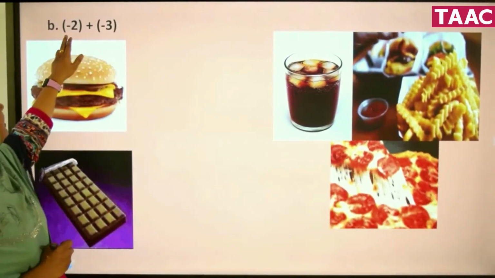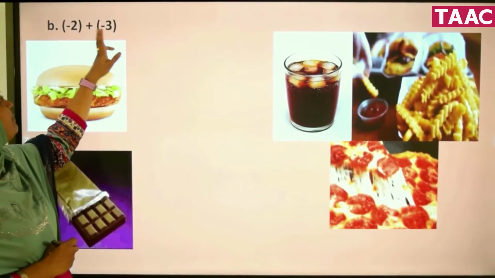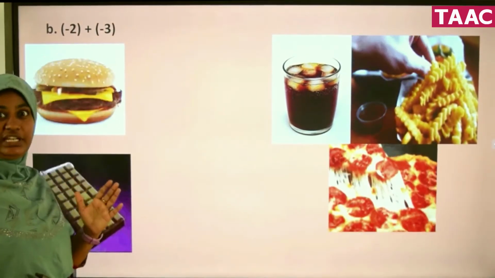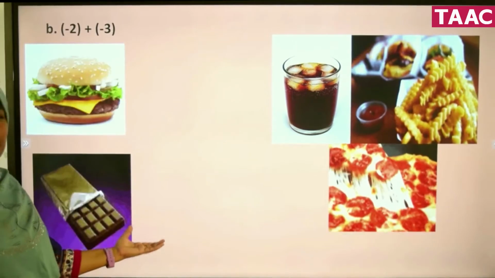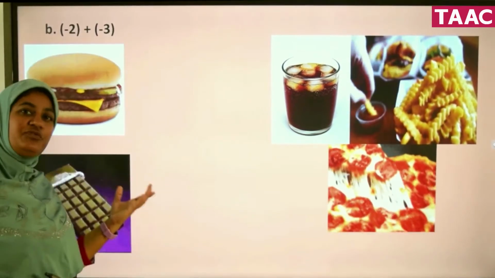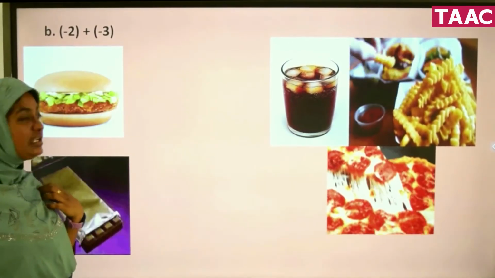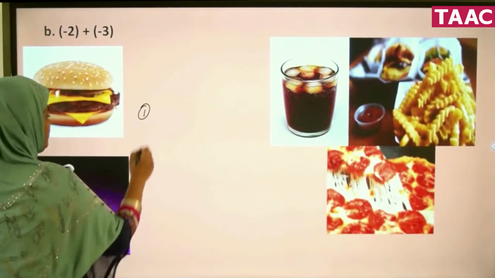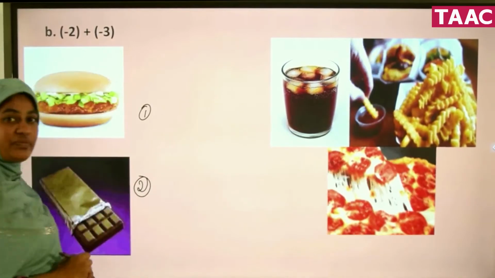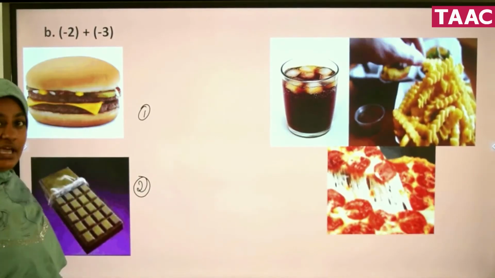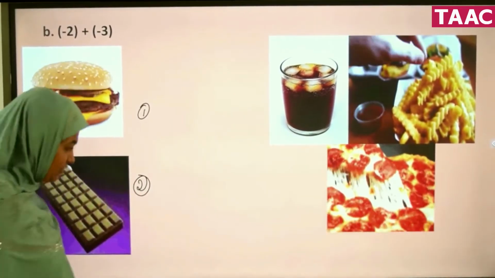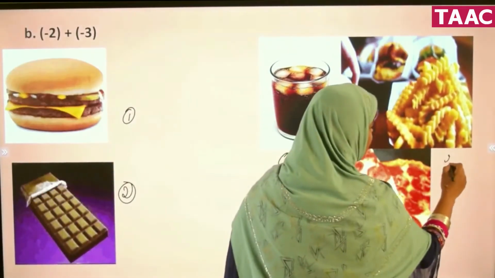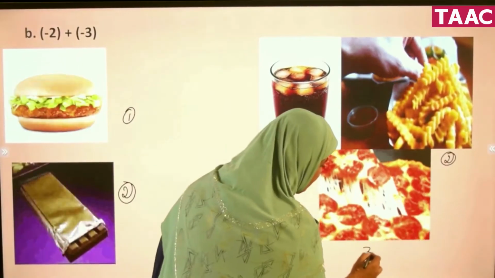What I have given here? -2 plus -3. You remember what is minus? Minus means villain. See what I have kept for villain? They are the junk foods. Junk foods are the villain to our health, right? So for -2, I have kept 2 junk foods. And for -3, I have kept 3 junk foods. 1, 2 and 3.